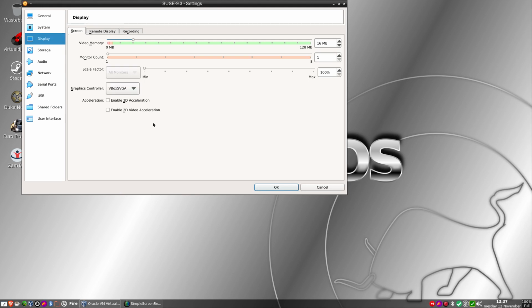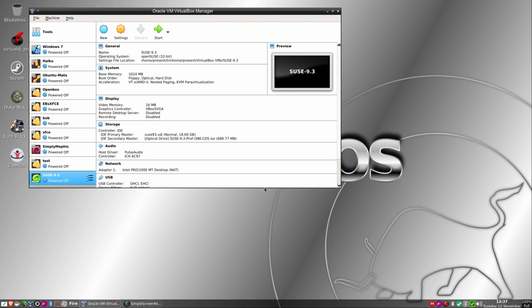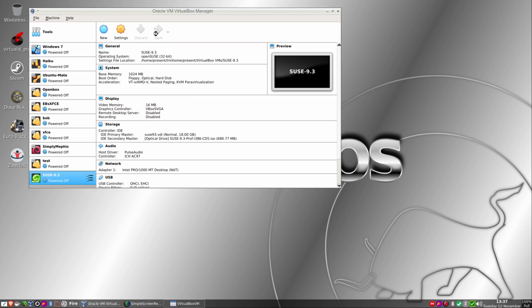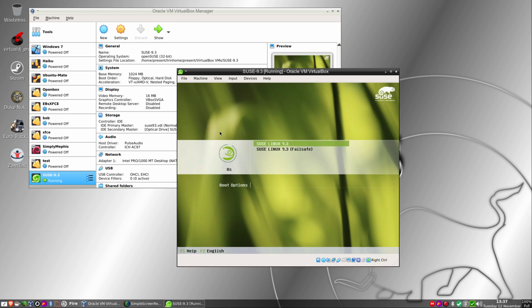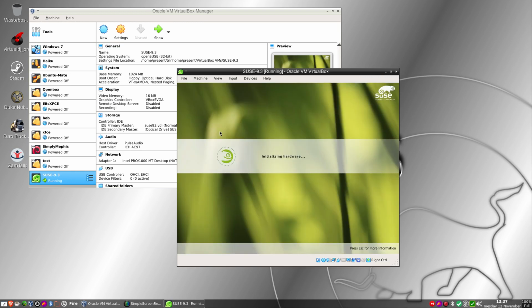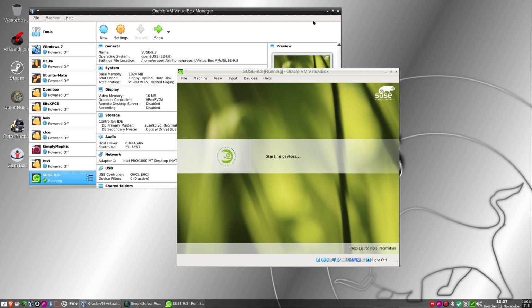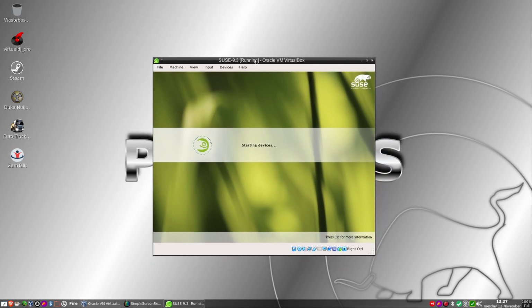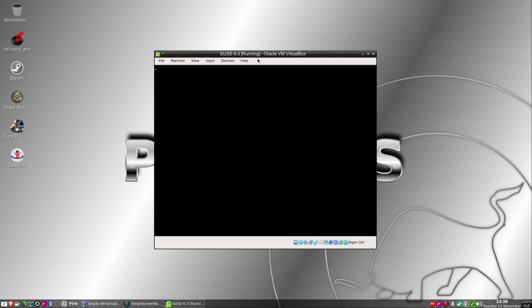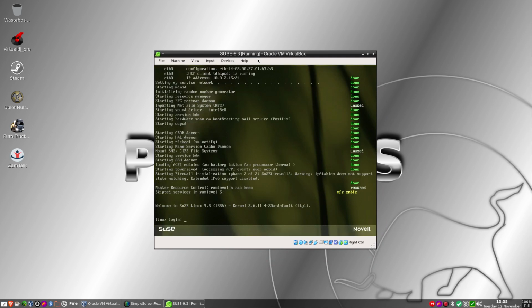So if I just go VBoxVGA, SVGA, if not I'll try the VGA. So we'll boot it up. And let's see what happens. And then we will definitely be having a look around, but I'm hoping to get a bit more real estate than what we've got.